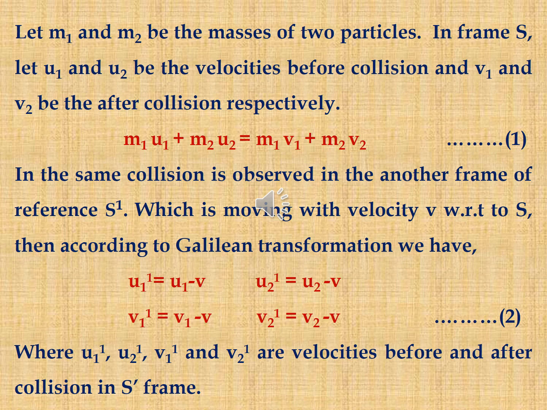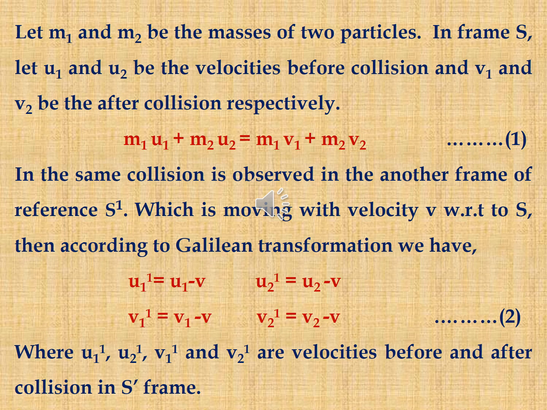That is equation 1. Now the same type of collision occurs in another frame, the S' frame, which is moving with velocity v with respect to the S frame. Then according to the Galilean transformation, u1' is equal to u1 minus v, u2' is equal to u2 minus v, v1' is equal to v1 minus v, v2' is equal to v2 minus v.